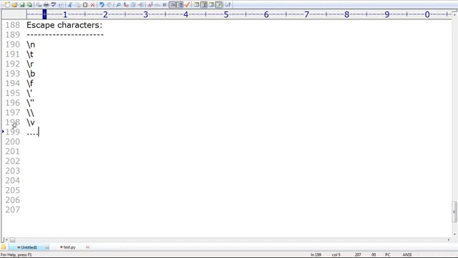Remember that, sir. Now some people may ask, sir, what is backslash r? Carriage return. Carriage return means, sir, go to the first position. The cursor will go to the first position of that line. Are you getting that? Form feed is just like page down. Go to the next page.